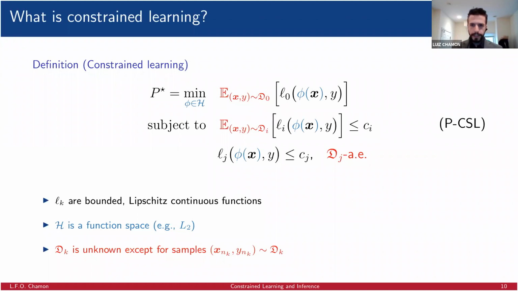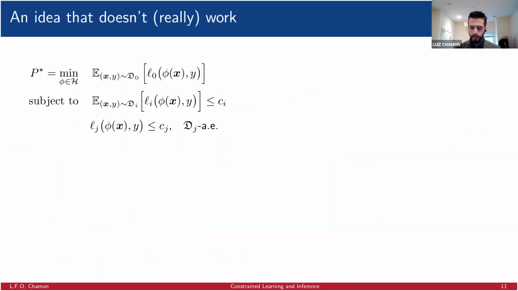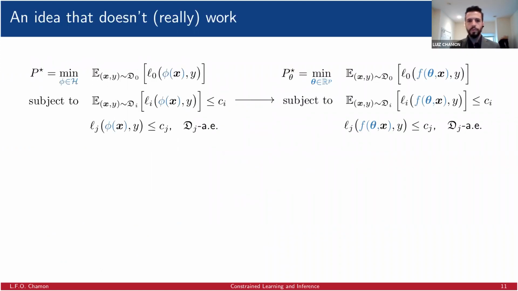Now, the first idea we might have is to do exactly what we do for unconstrained learning, which means that we're going to tackle these problems in two ways. We're going to exploit a parametrization. So we will find a finite dimensional parametrization of this functional space. So for example, if we are talking about the space of continuous functions or an RKHS of some sort, we can be talking about a parametrization that is a neural network or a finite combination of kernels, right? A linear combination of kernels. So this is the first approach.